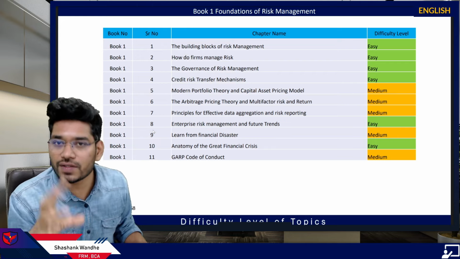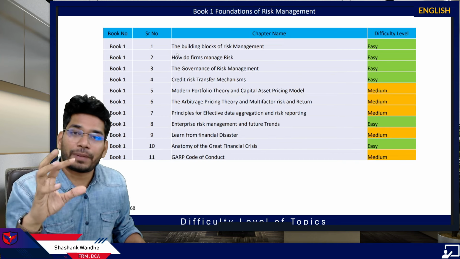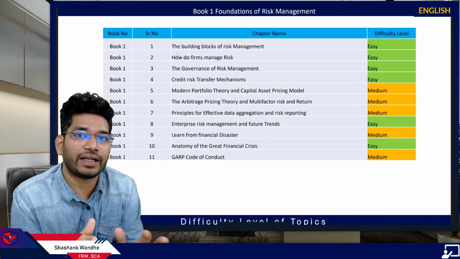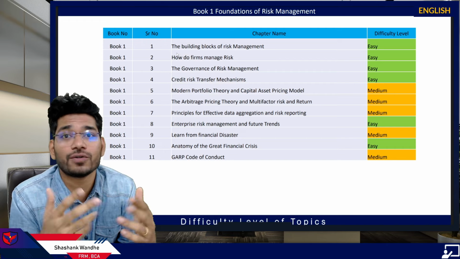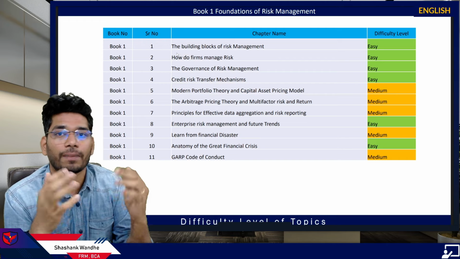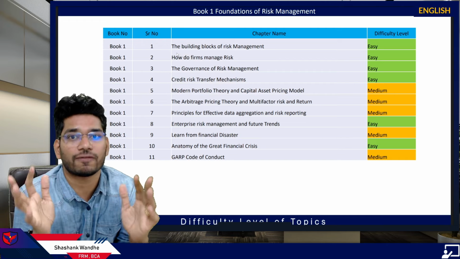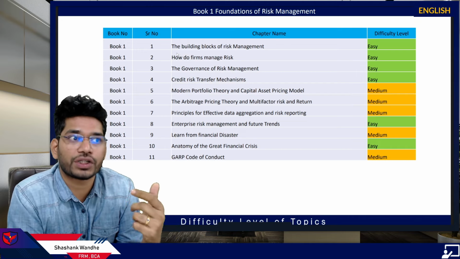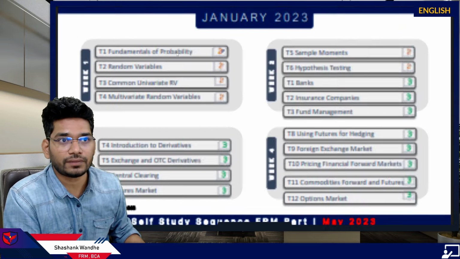Now, if someone follows this study plan, what happens? Automatically, the pressure of preparation of book 1 is completely reduced. You will save a lot of time in your preparation. You won't get confused in your preparation. So the study plan, or the sequence of topics, is a very logically designed sequence based on my experience of 5 to 6 years of teaching. If you follow the study plan, your preparation time will be reduced substantially. So make sure you follow the study plan.